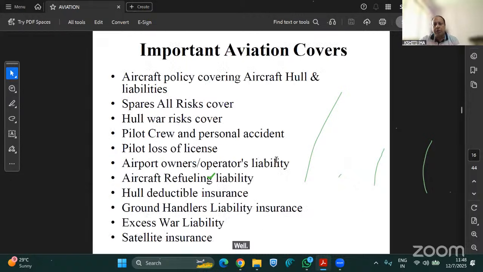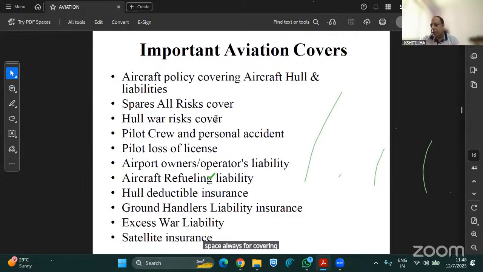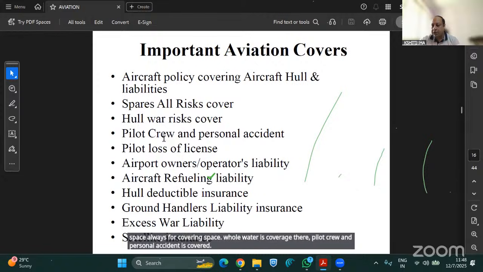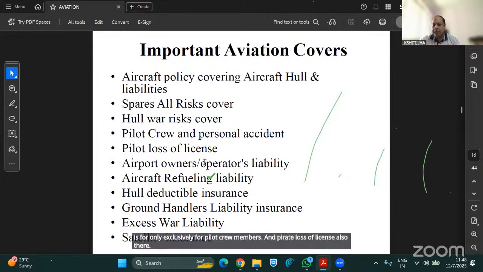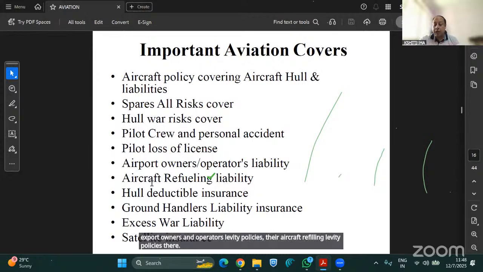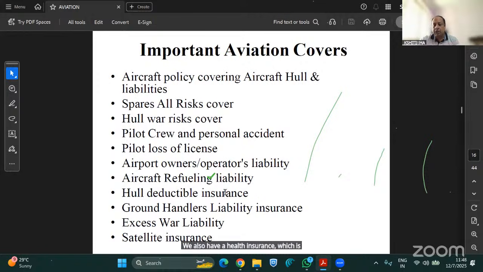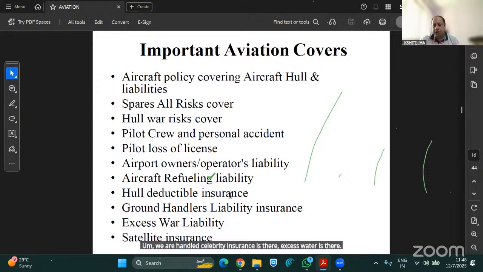Now, these are some of the important aviation covers. The aircraft policy is issued for aircraft hull and liabilities, space all risk for covering space, and hull war risk cover is there. Pilot crew personal accident cover is exclusively for pilot crew members, and pilot loss of license is also there. Airport owners and operators liability policy is there. Aircraft refueling liability policy is there. We also have a hull deductible insurance, which is very interesting. I will explain it to you at a later stage. Ground handlers liability insurance is there, excess war liability is there, and satellite insurance is there.